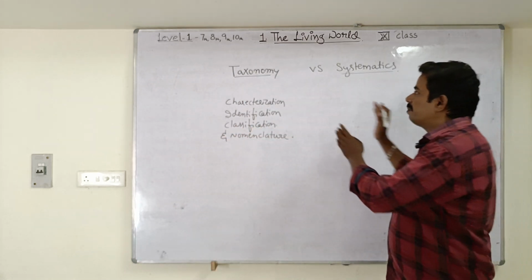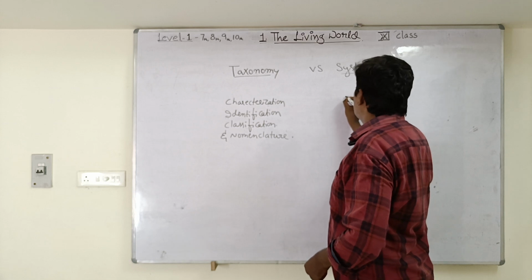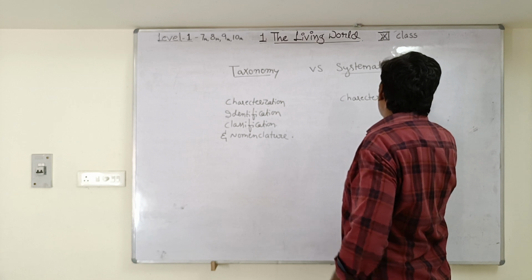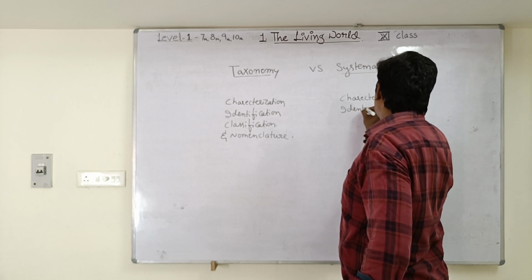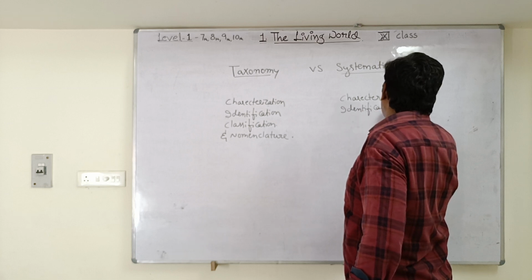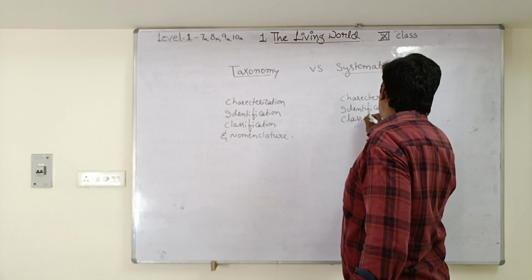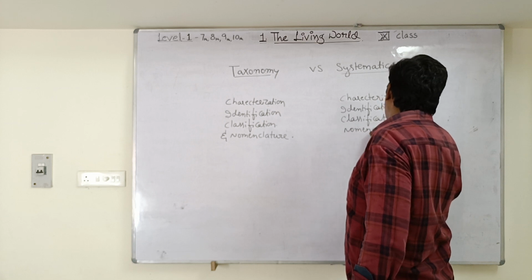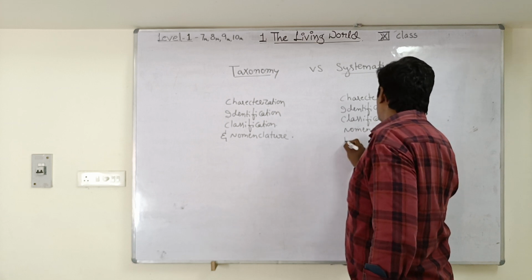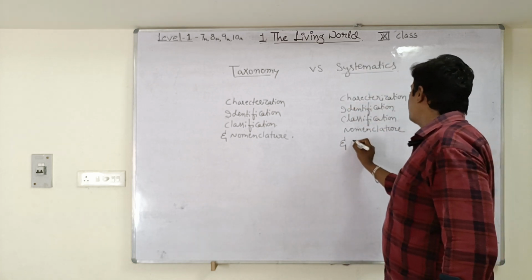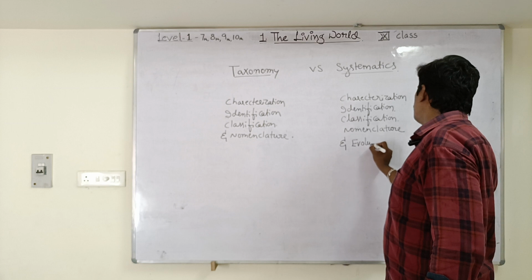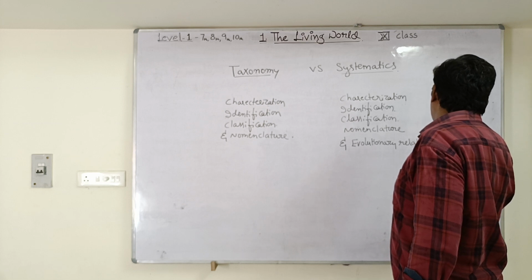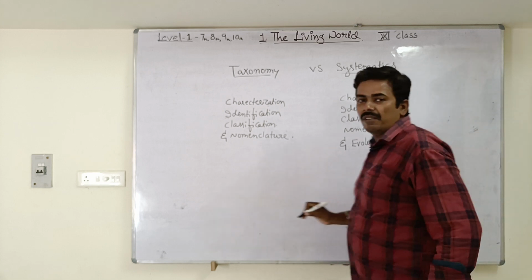Systematics also has the same attributes as taxonomy. It deals with characterization, identification, classification, nomenclature, and also with the evolutionary relationship of living organisms.